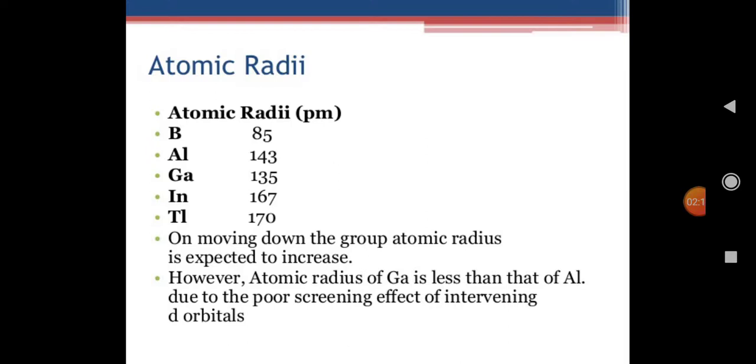This is due to the intervening d orbitals and the poor shielding or screening effect. Because of these reasons, gallium and aluminum show an exception with respect to atomic radii. We have the atomic radii values in terms of pm.